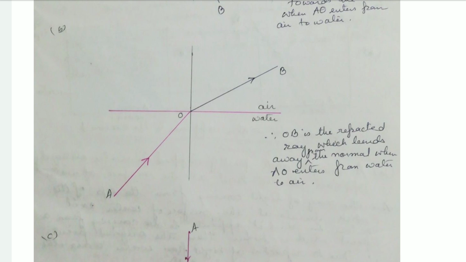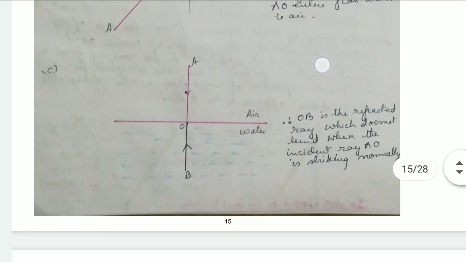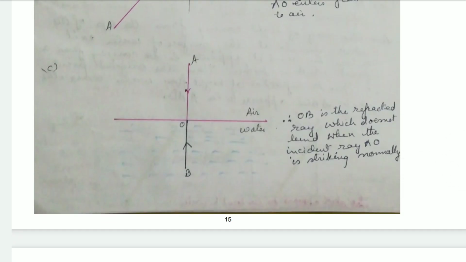See, OB is coming, which is bent away from the normal. Now in this case, AO is passing normally, so the refracted ray does not bend when the incident ray AO is striking normally. When it is striking normally, it will not bend but will follow the same path.